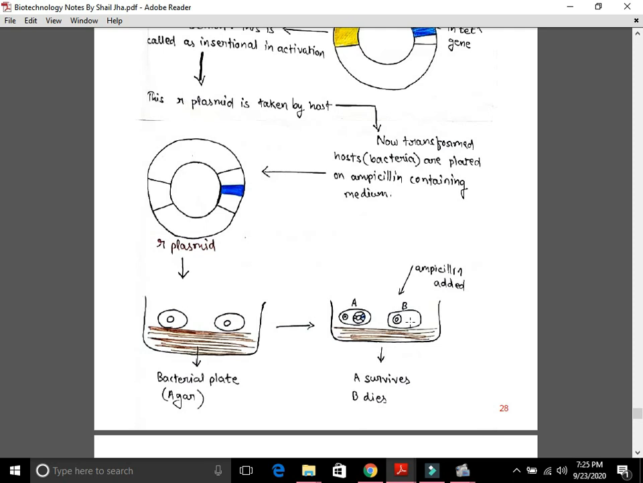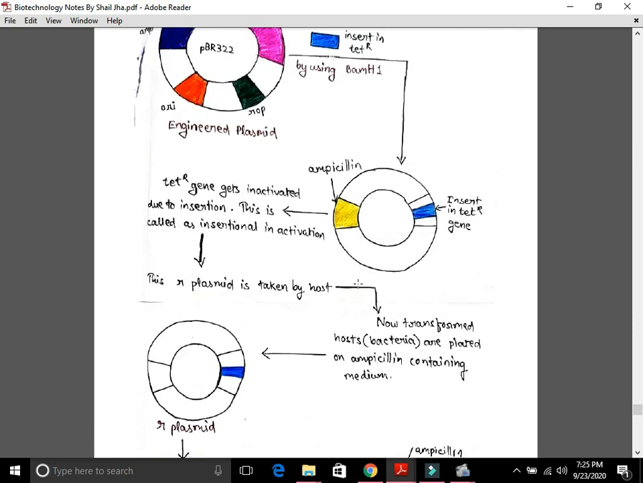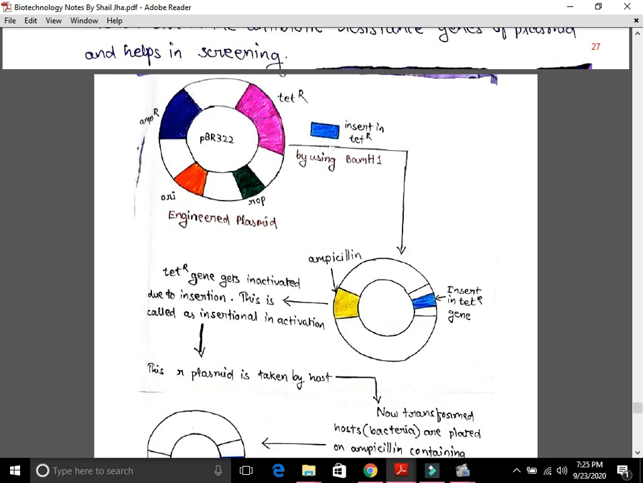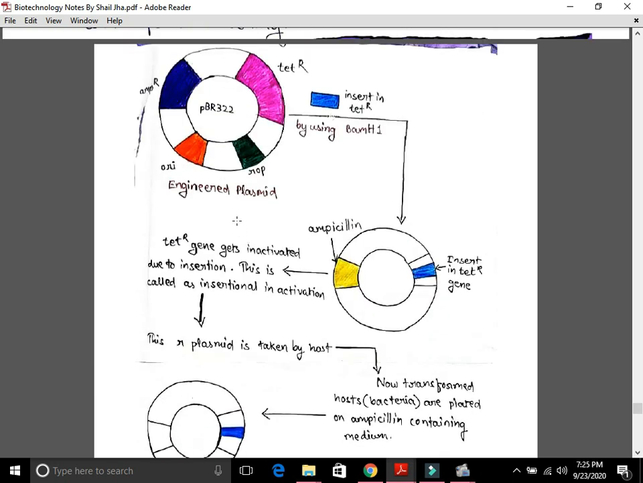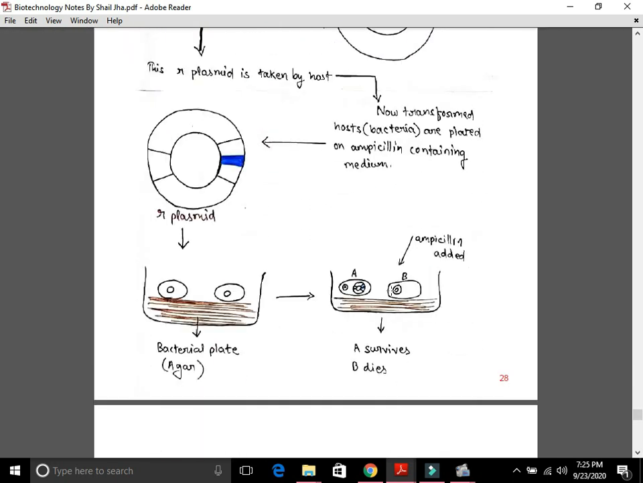Now if we add ampicillin, what would happen? If we add ampicillin, then A would survive because A bacteria has taken our recombinant plasmid and this plasmid has intact ampicillin resistance gene. So A bacteria would survive, whereas B would die because B has not taken this plasmid and B is having only the chromosomal DNA, see over here, but it has not taken our plasmid. So B is without any protection, so B dies and A survives.